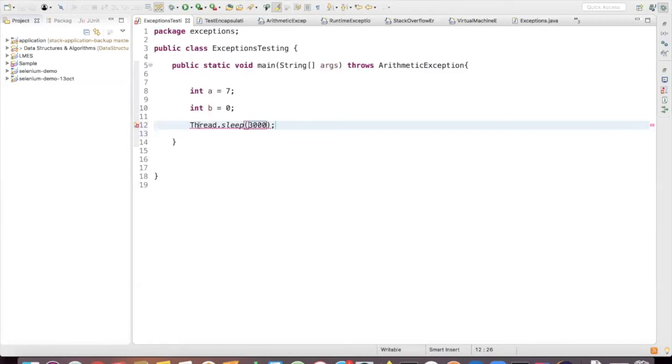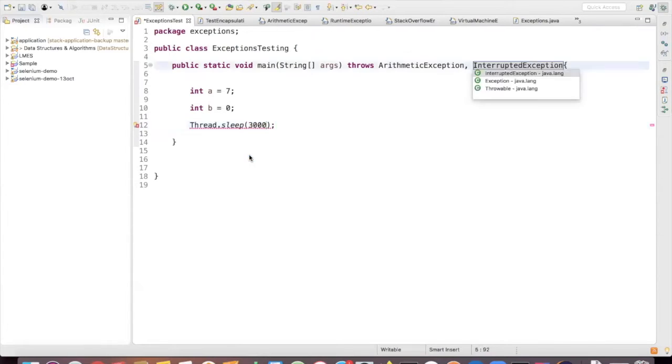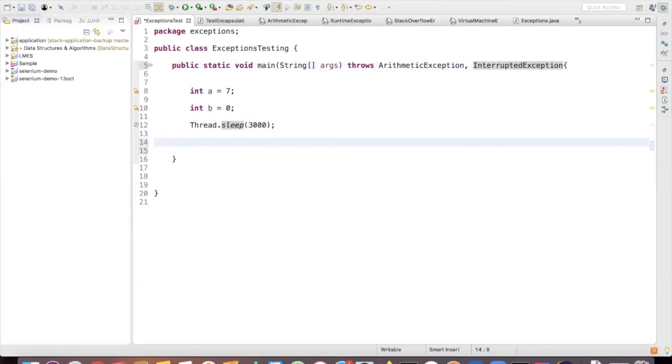So if you do something like this, it will ask two things. Either you should have try catch, or you should throw the exception, right? So if I choose the option for throw, then that is also fine. So you can throw the exception also. For throwing the exception in the method itself, you will say throws and the exception name. That is how it works.